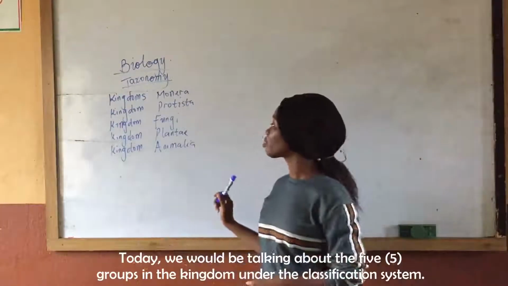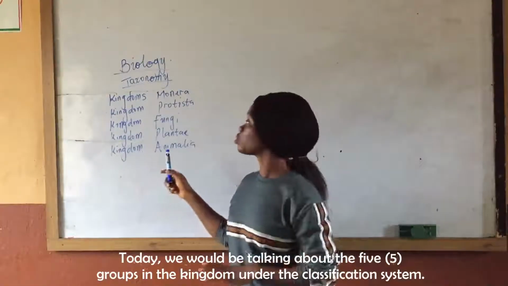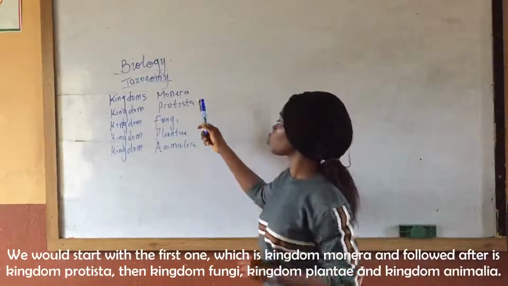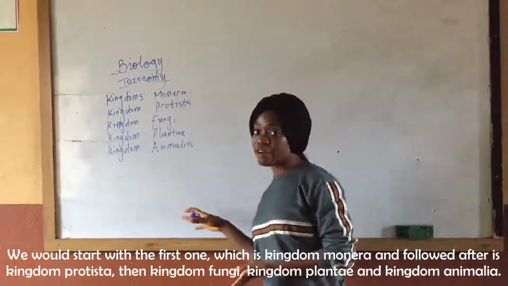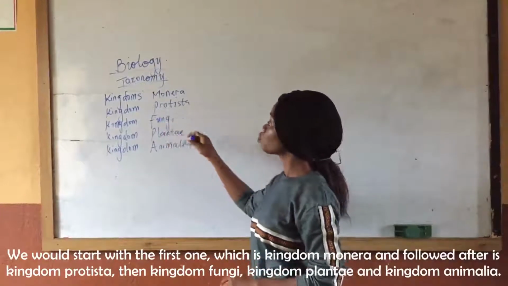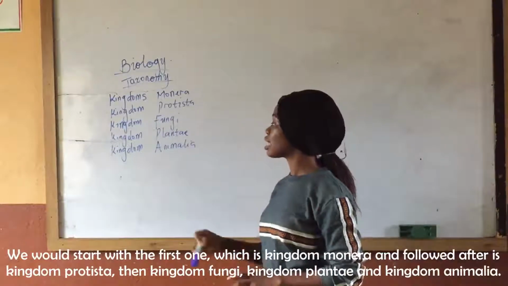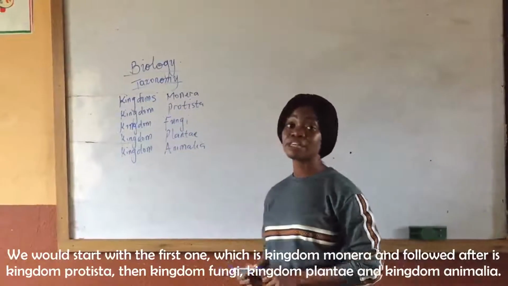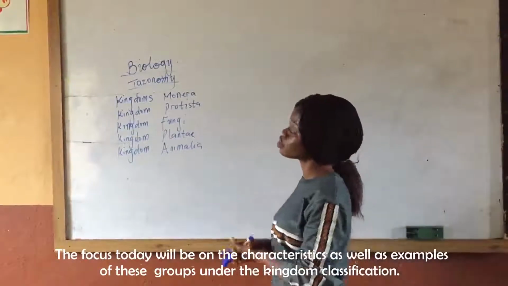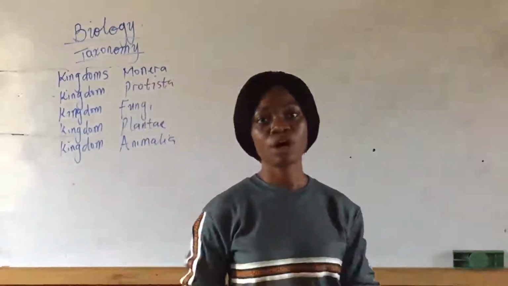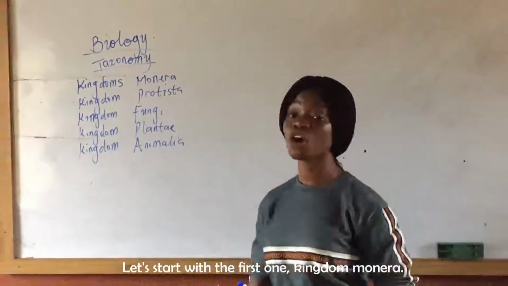So today we'll be talking about the 5 groups in the kingdoms, and we'll start with the first one. We have the kingdom Monera, then the kingdom Protista, then the kingdom Fungi, kingdom Plantae, and the kingdom Animalia. Today we'll talk about characteristics of all these kingdoms as well as their examples. Let's start with the first one, kingdom Monera.